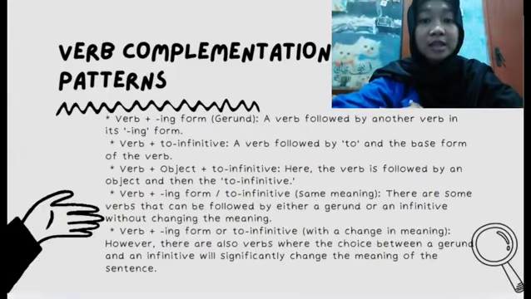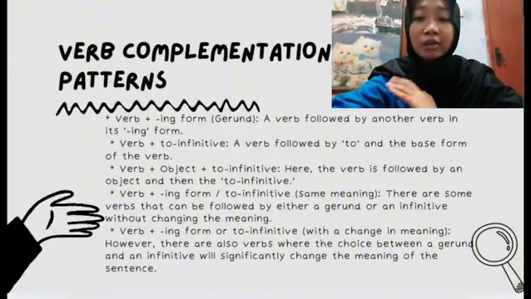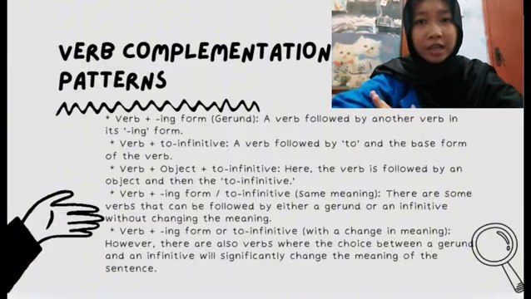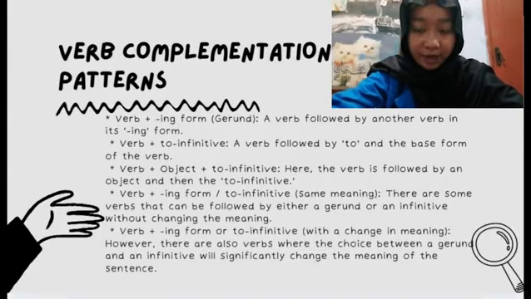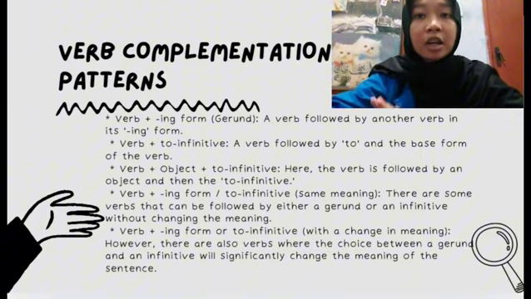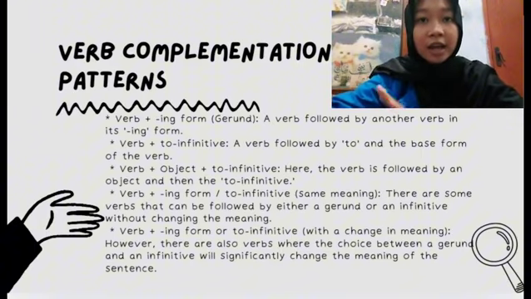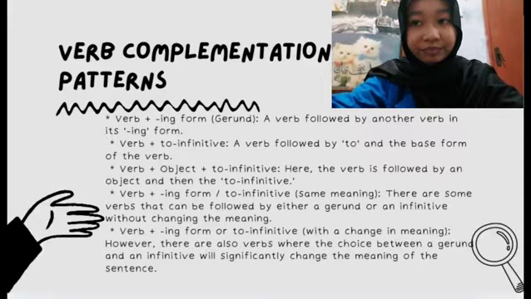Part 2 is complement patterns. So we will discuss verb complementation patterns, which is how a verb can be followed by another form of a verb, such as a gerund or an infinitive, to complete its meaning. I will provide 5 original examples for each pattern to highlight the difference in use and meaning.